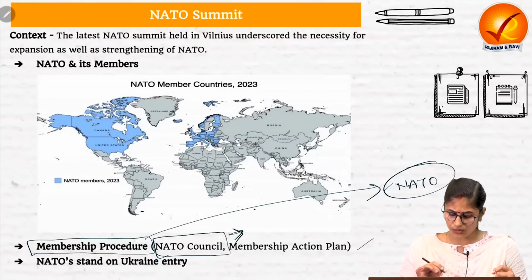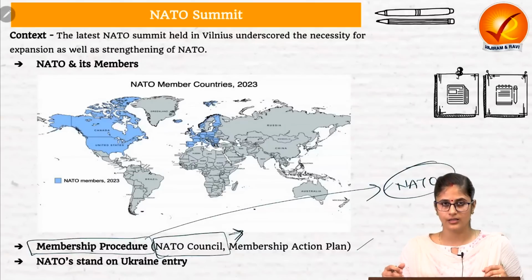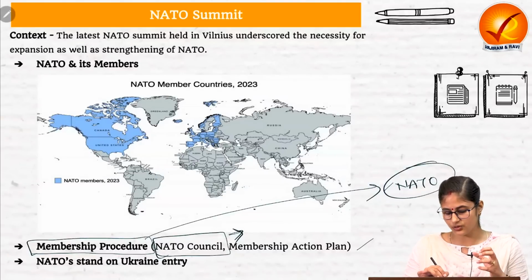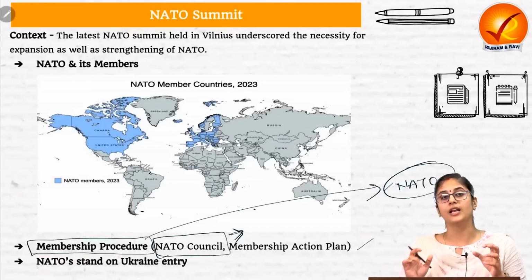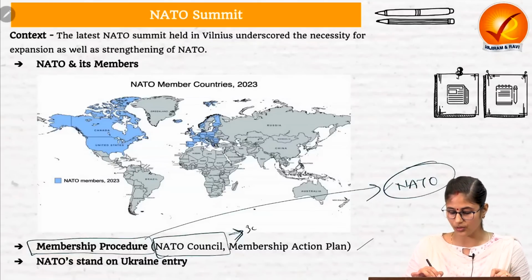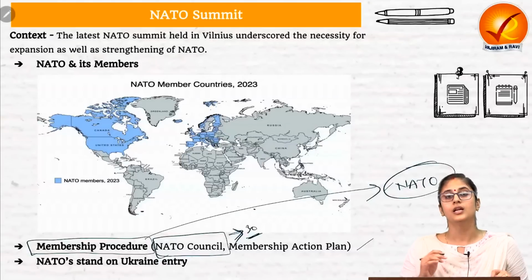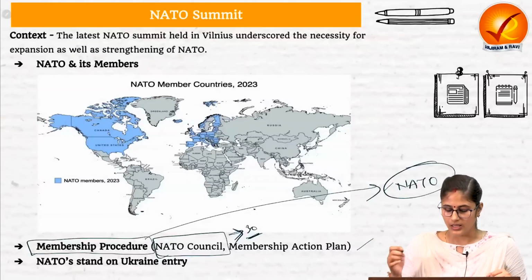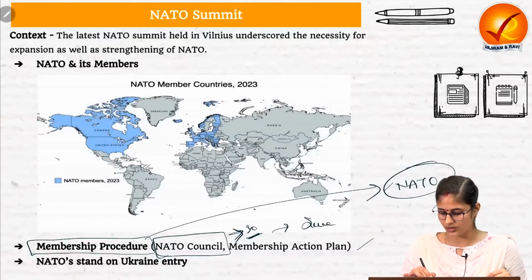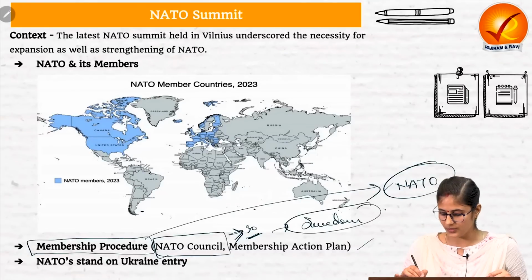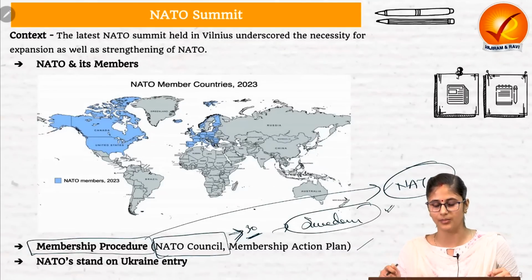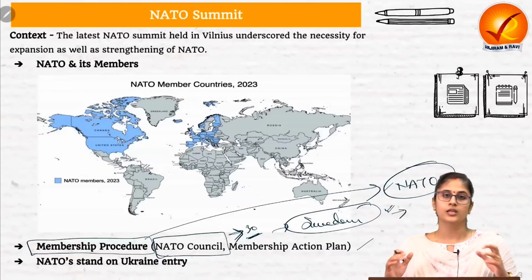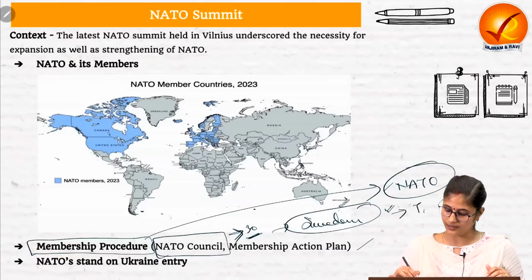And in order to invite a country to become a member of NATO, this decision needs to be taken by the NATO Council unanimously. That means you need the support of all the present members in order to invite a particular nation to become a member of NATO. This was the reason that Sweden was not able to become a member previously, because its membership was basically blocked by Turkey and Hungary.